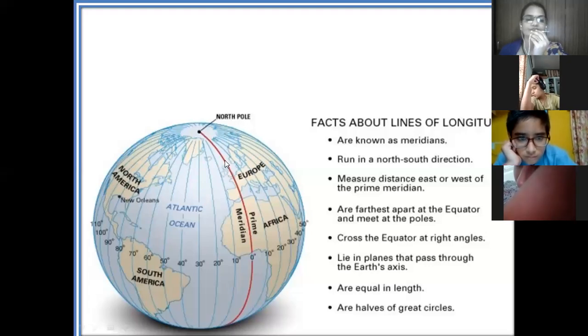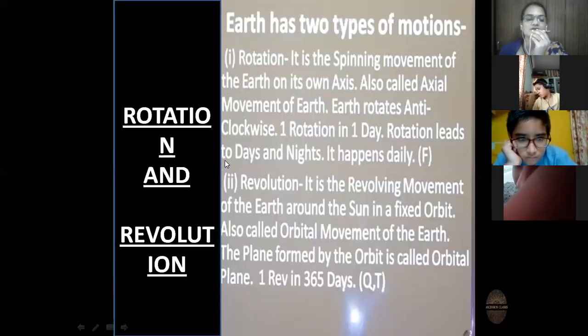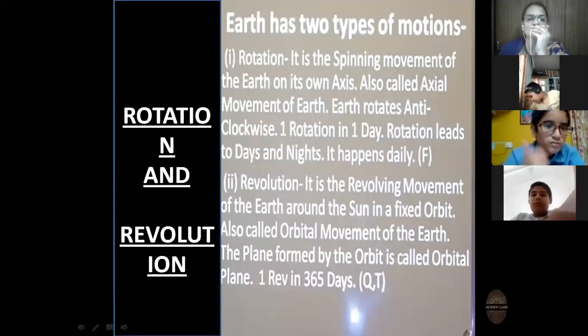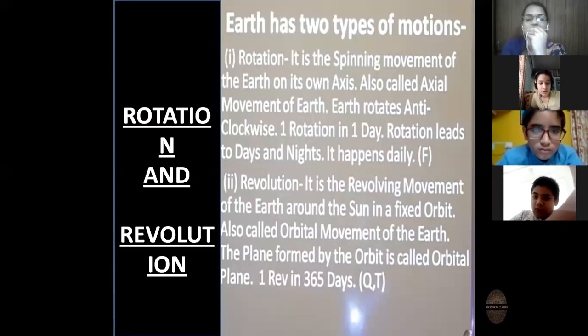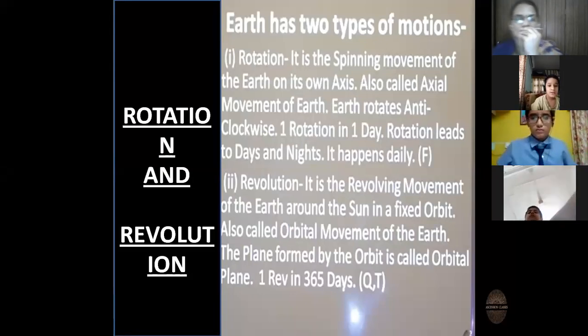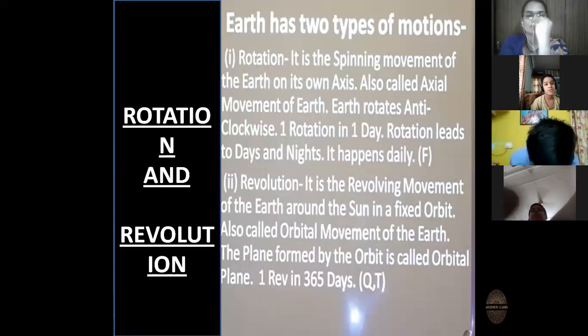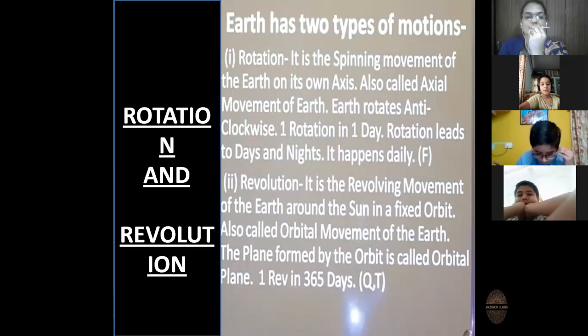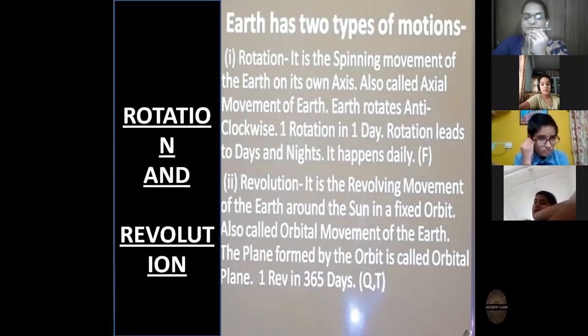Now next is the rotation and revolution. Rotation and revolution are the two motions of the earth. Earth takes rotation motion and revolution motion. Rotation is the spinning movement of earth on its axis, that is called rotation.